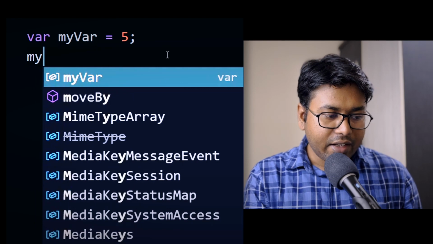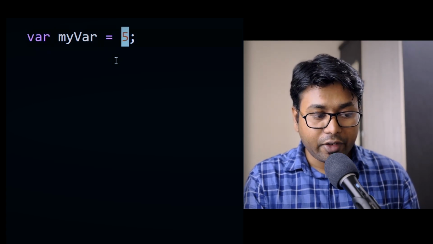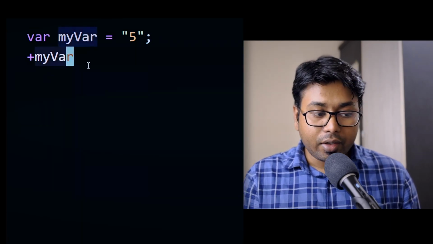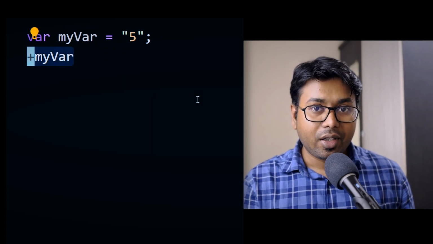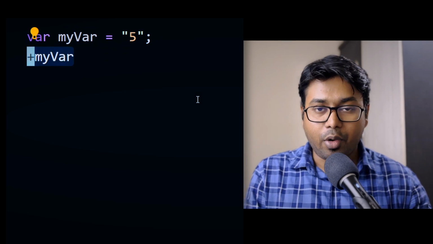Also, JavaScript can change types almost immediately. Suppose I have this variable myVar equals 5. Now if I add something, and suppose I'm adding a string, what is going to happen? The output of myVar plus string will become a string. Similarly, if I have a string number like this, myVar is going to be a string. But as soon as you add a plus symbol before myVar, this becomes a number.